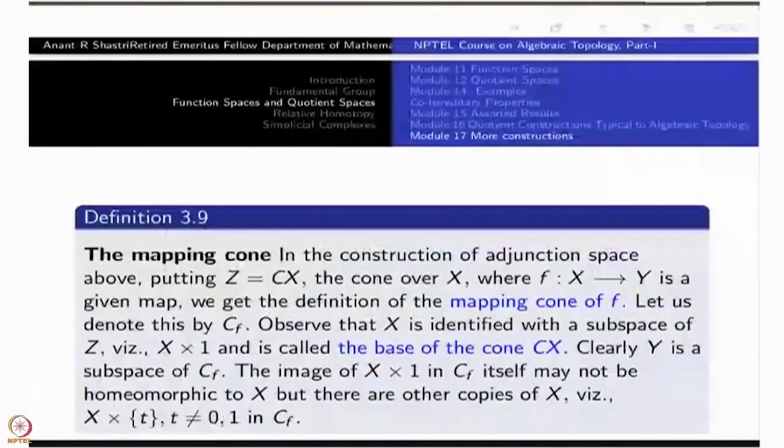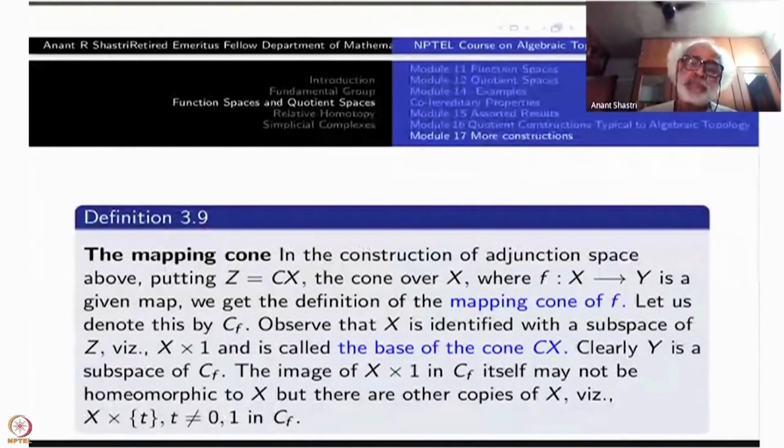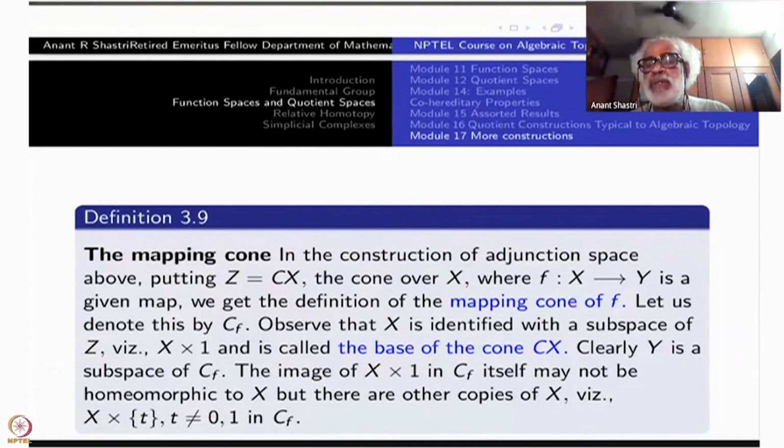So here is another construction now, which is a slight modification of the mapping cylinder. Remember that the mapping cylinder of a function f from X to Y was defined as the quotient space of X cross [0,1] disjoint union Y by the relation that (x,1) is identified with f(x).